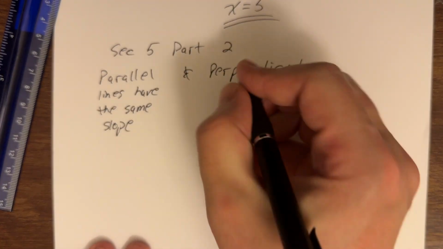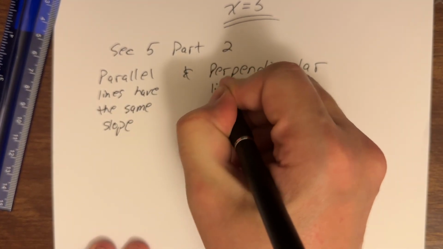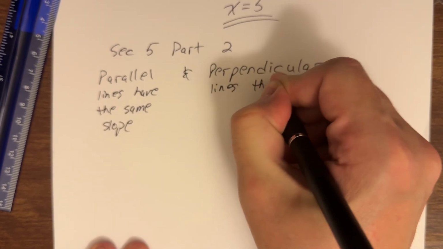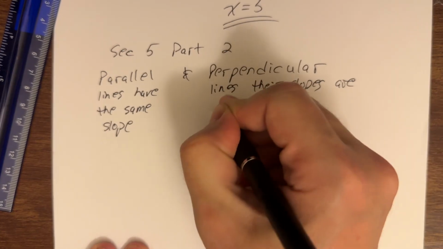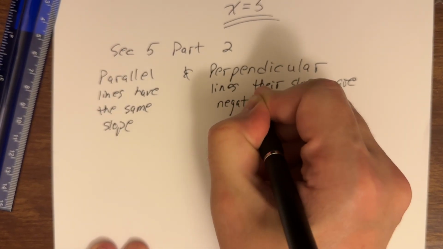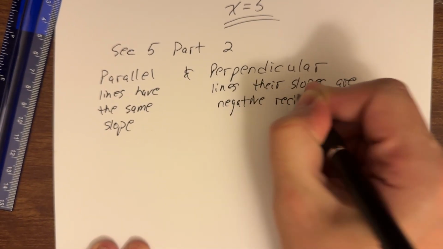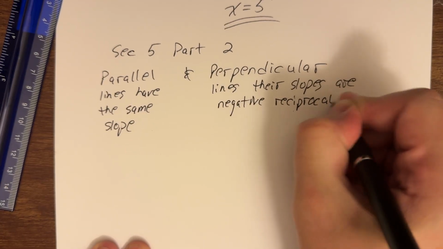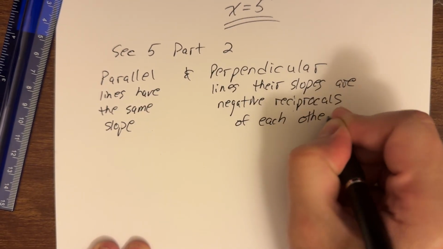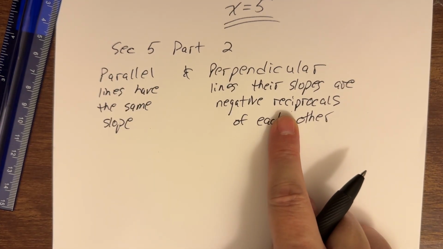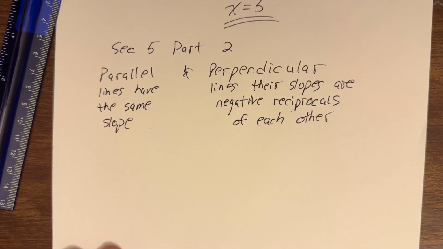There is a slope property, and that if we have perpendicular lines, their slopes are negative reciprocals of each other. Now, even that, we're going to do a few problems to really make it clear what we mean by that.